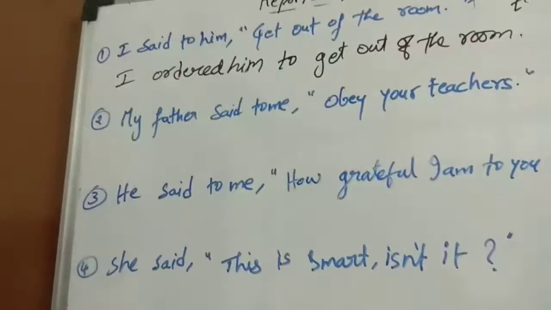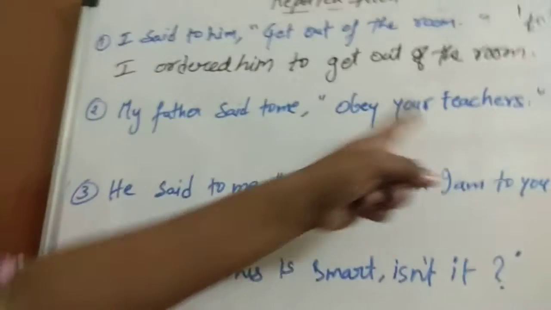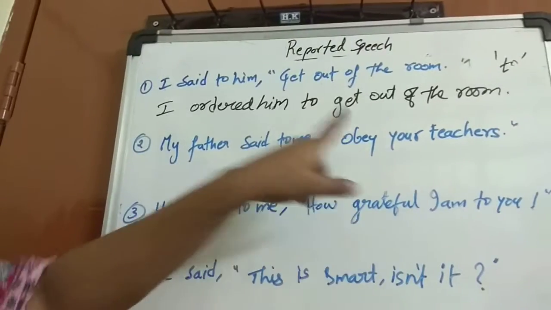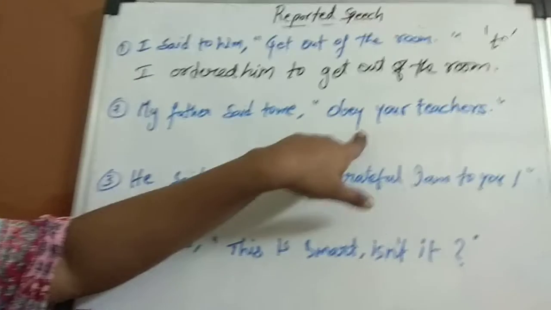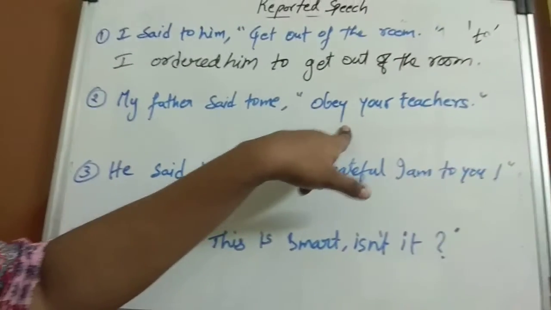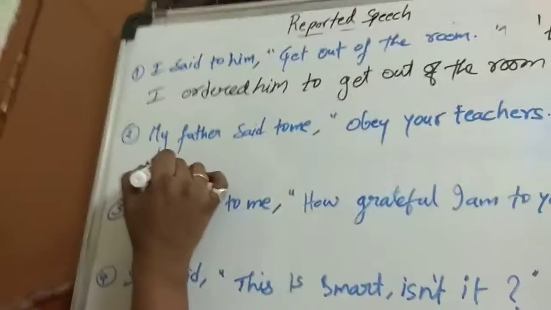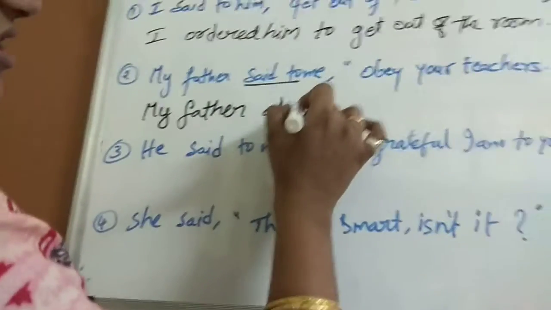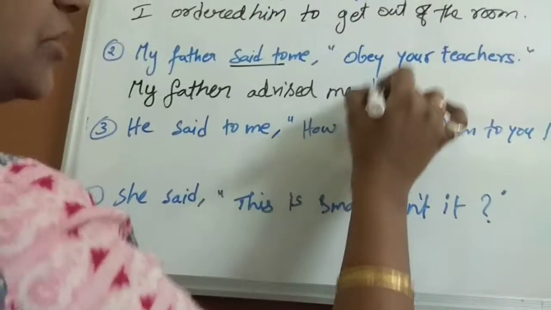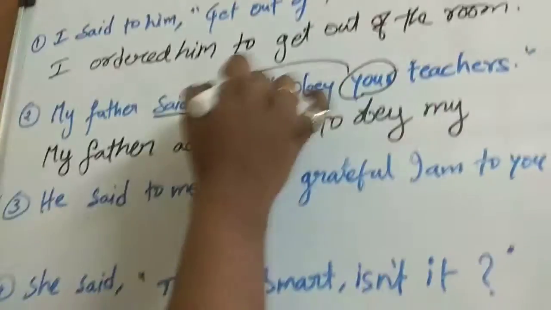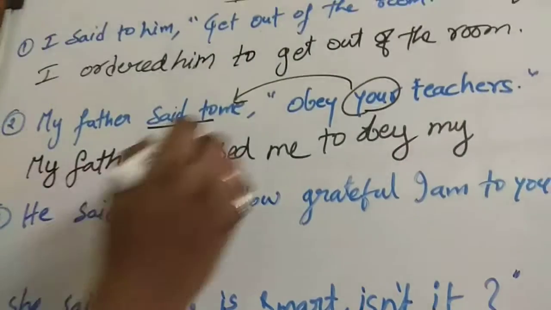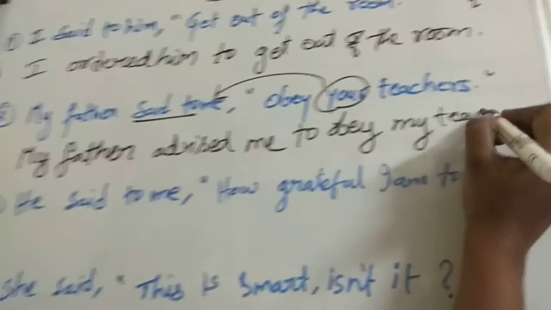Okay. Next, my father said to me, obey your teachers. What kind of sentence is this? Again, it's an imperative sentence where the father is suggesting or advising something to his child. So, my father advised me. Said to will change into what? Advised or suggested, you can say. Advised me to obey my teachers. Now your becomes my, according to the object me.